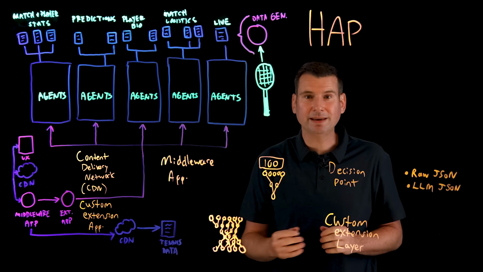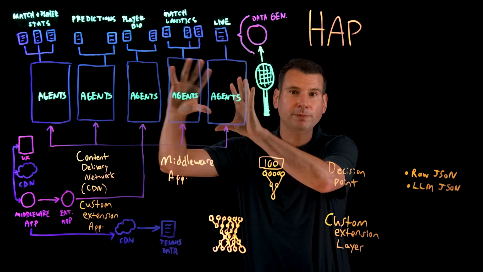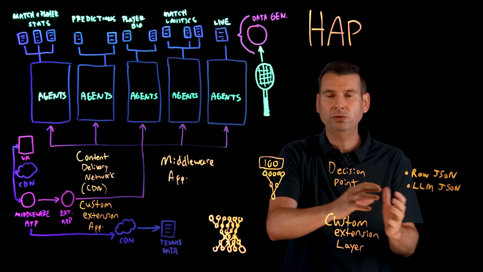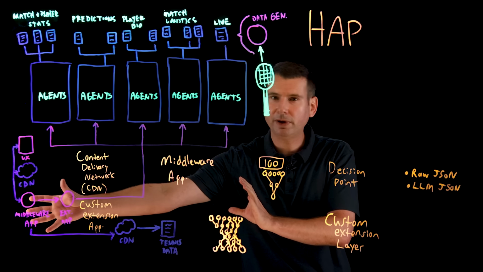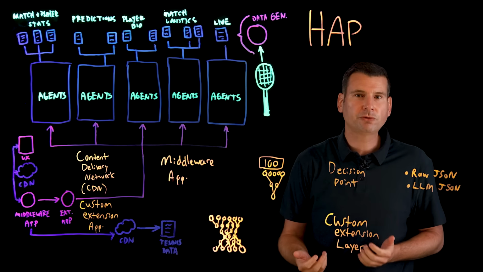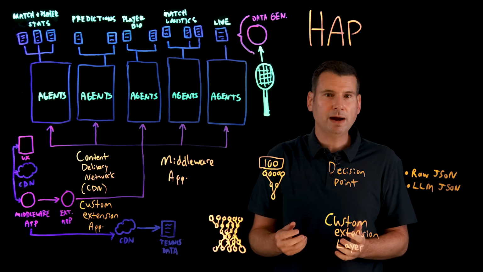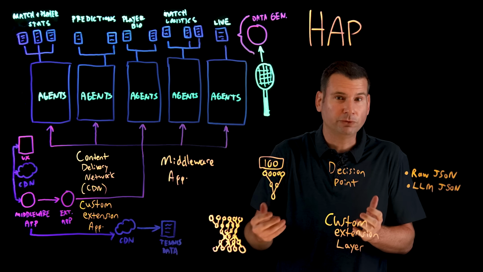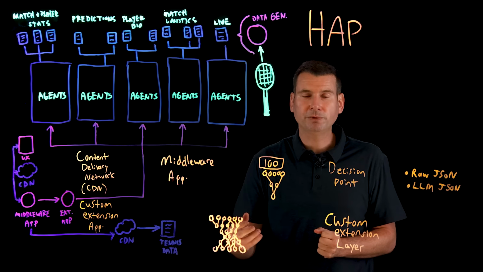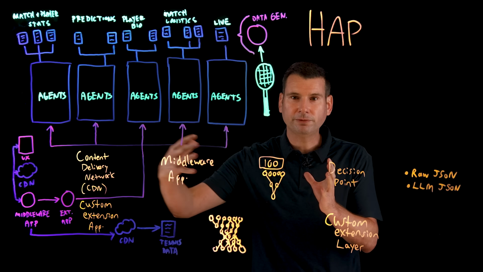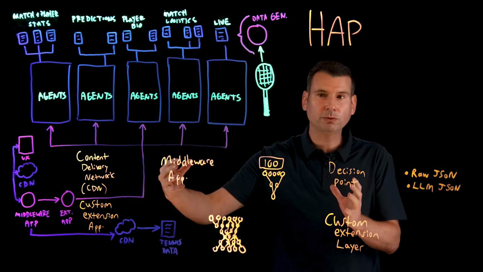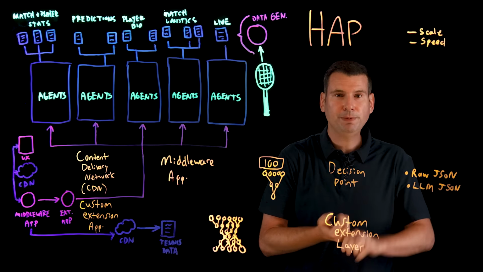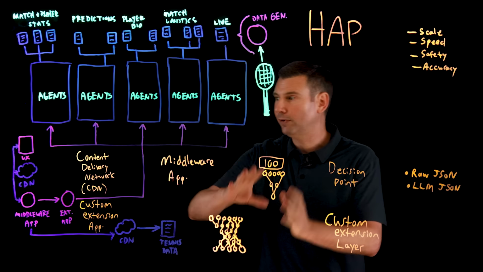If the agents determine that they can't confidently respond from all this information, maybe due to insufficient data, or maybe the play hasn't caught up to what the person is asking about, then we notify the middleware application. This is when no structured or generative agent can provide a cohesive answer. We then go to what's called a light synthesizer that's invoked as a last resort. This is a lightweight LLM prompt, where we attempt a final synthesis of any data fragments that still remain throughout this pipeline. Through all of this, the architecture balances scale, speed, safety, as well as accuracy to provide a nice experience to you.